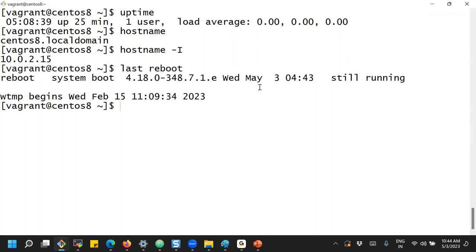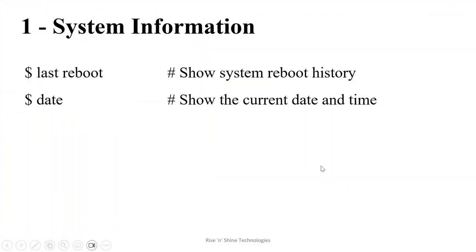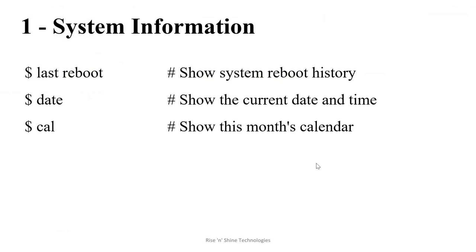So you can try restarting one more time and just run it. Then you will see when it was last rebooted. Yeah, last reboot is one of the important commands in system information. And another command is date. How do you know the system's current date and time? Directly, straightforward. And how do you know the month's calendar, the year's calendar?